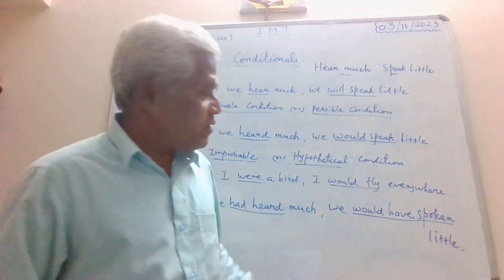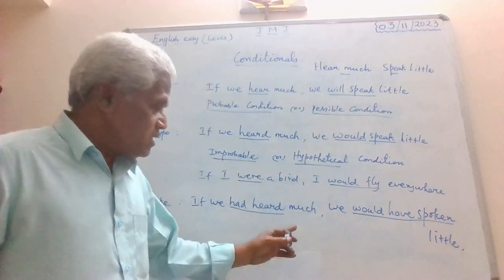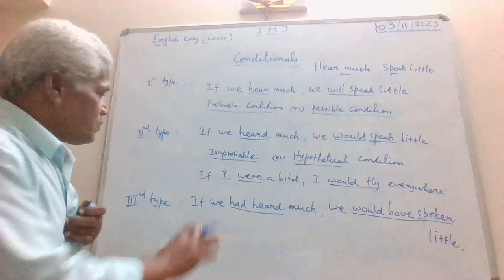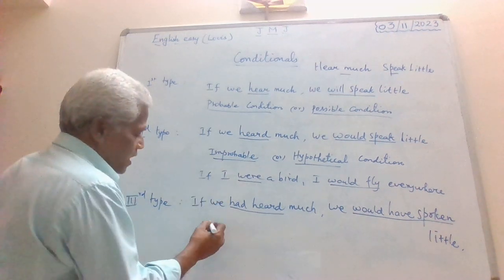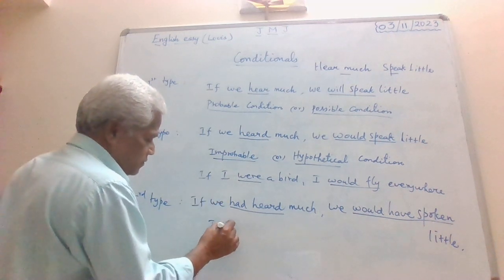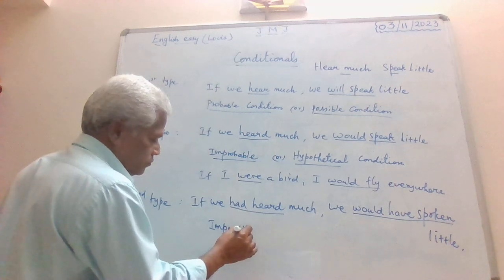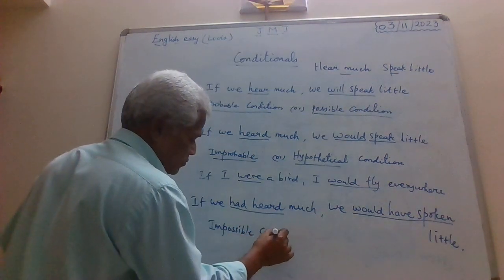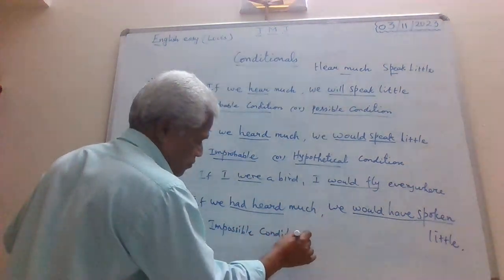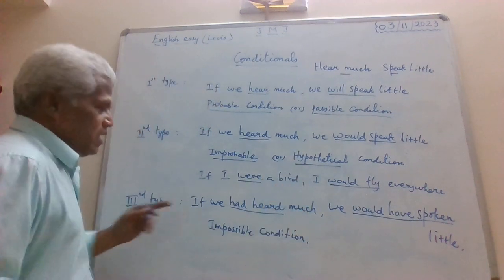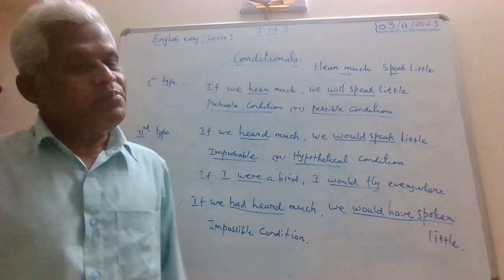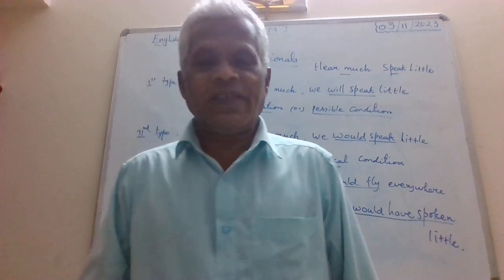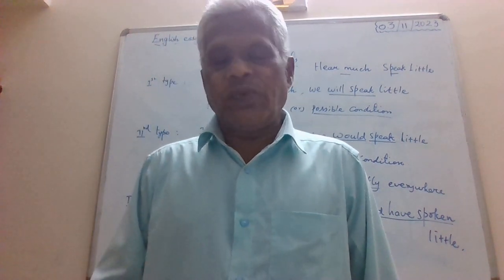So future perfect passive. So this is the third type, and this is what is known as the impossible condition. Third type is known as the impossible condition.